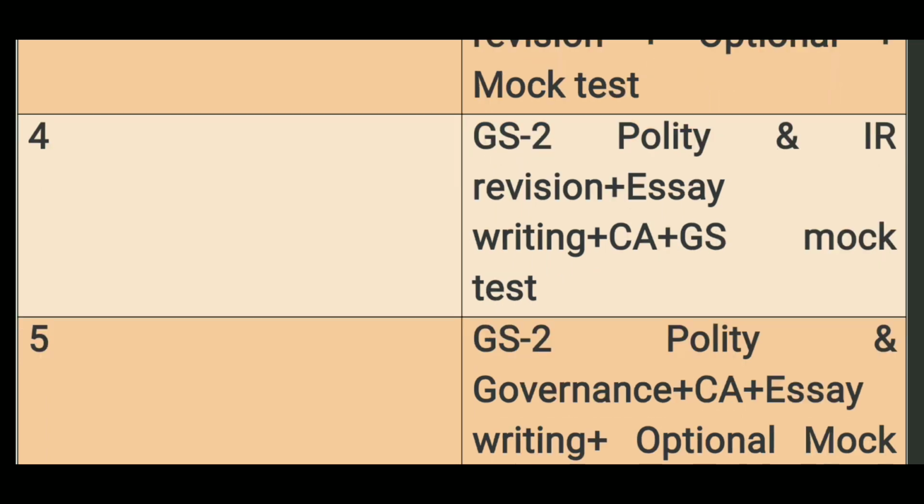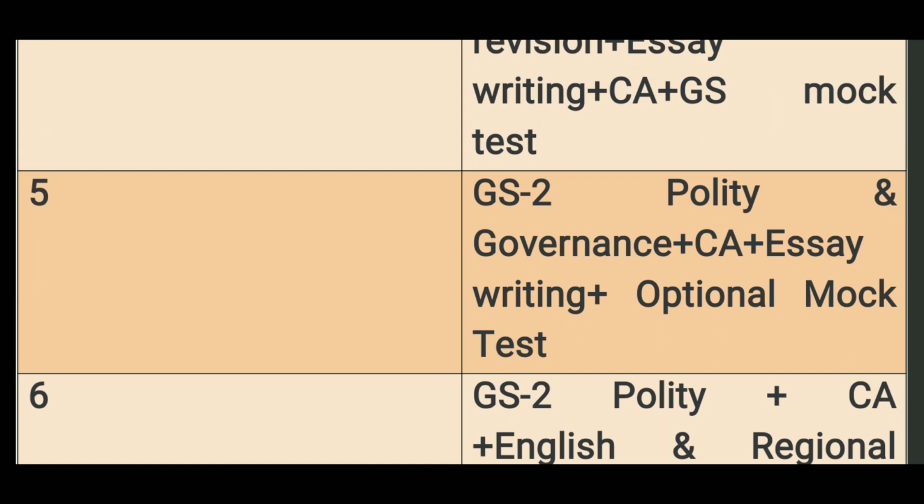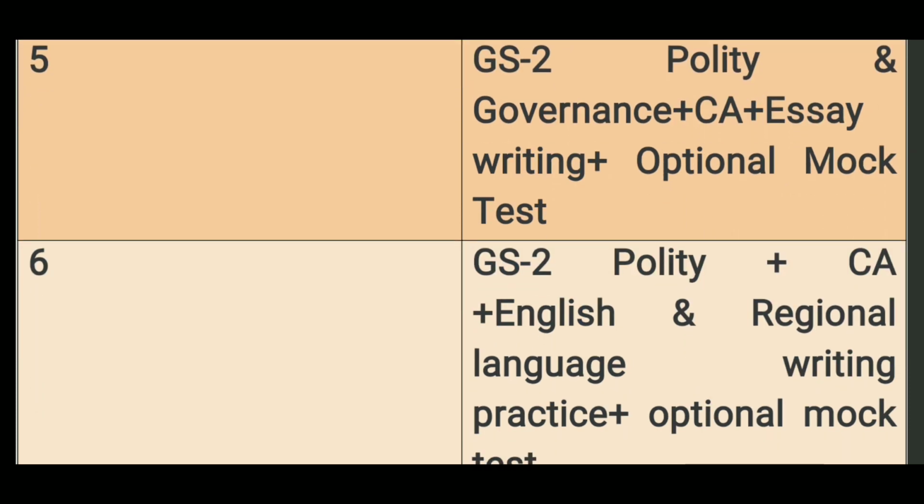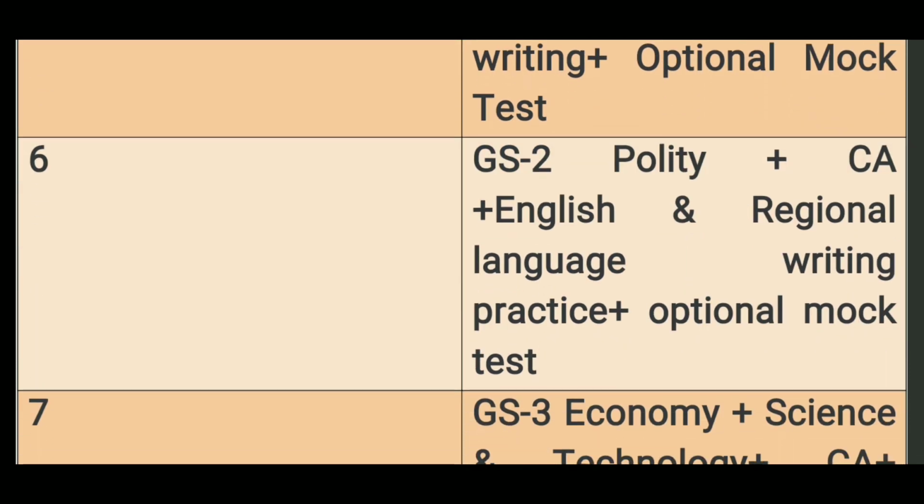Then week number 5, GS paper 2, polity and governance plus current affairs, essay writing and optional mock test. So in this phase you have to give the optional mock test also. For that you have to revise optional notes and along with it give the optional mock test. Then week number 6, GS paper 2 polity, current affairs and English and regional language writing practice for the compulsory papers and the optional mock test.